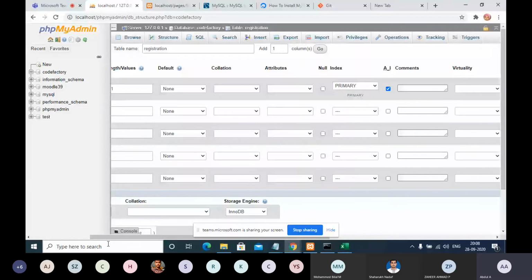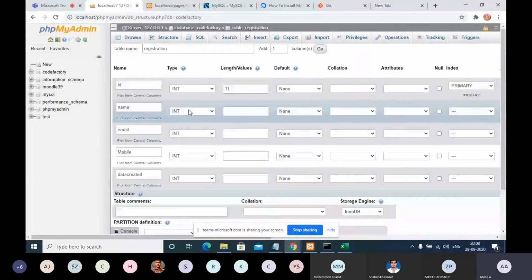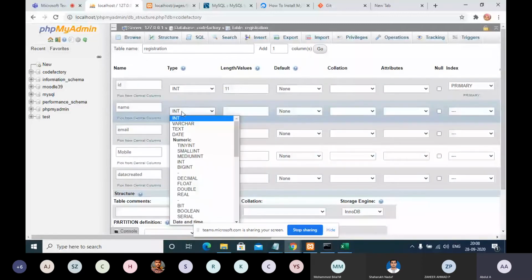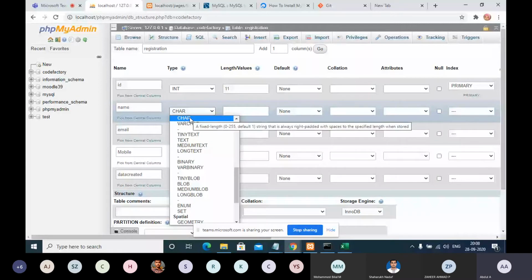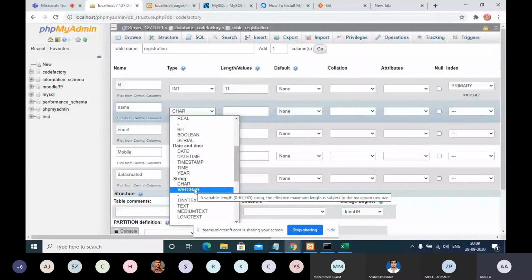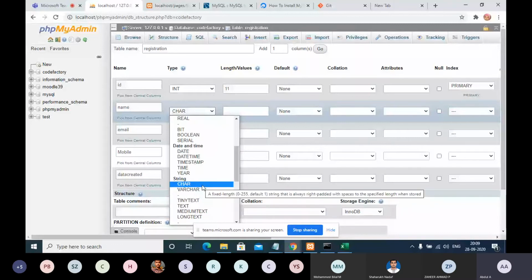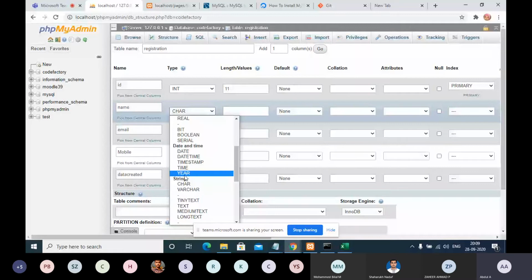Now the other columns. For example, your name will be characters only. You can give character or varchar. Actually, string cannot be selected. Character and varchar, and all these tiny text, medium text, long text, are all part of string only.